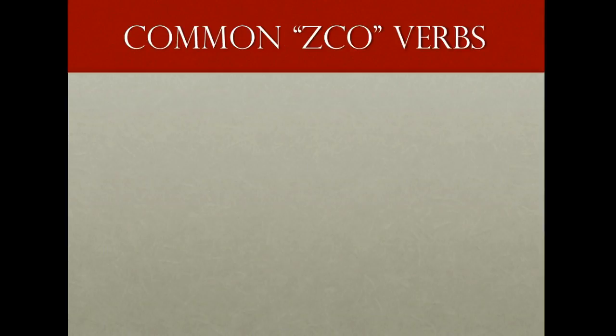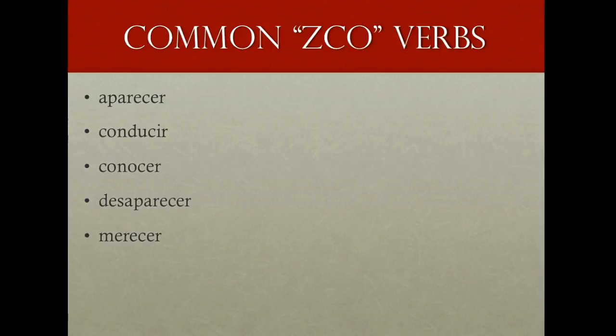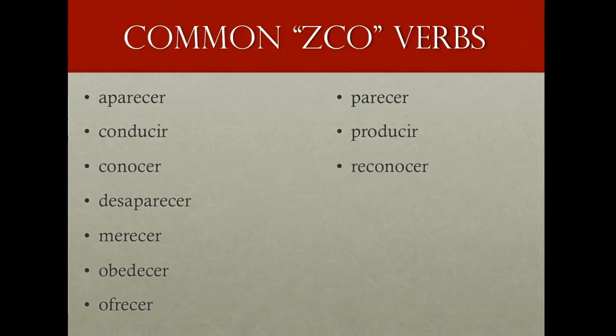Here are some common ZCO verbs that we'll be using. Aparecer, to appear. Conducir, to drive. Conocer, to know or to be familiar with. Desaparecer, to disappear. Merecer, to deserve. Obedecer, to obey. Ofrecer, to offer. Parecer, to appear or seem. Producir, to produce. Reconocer, to recognize.